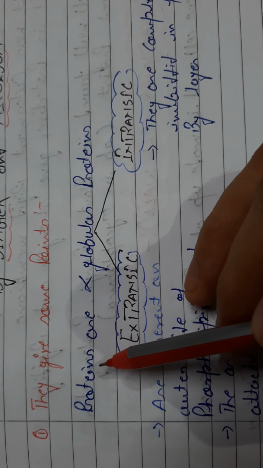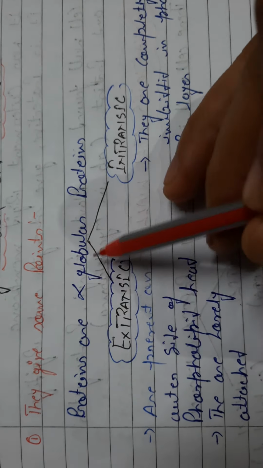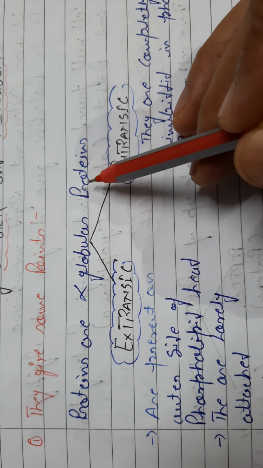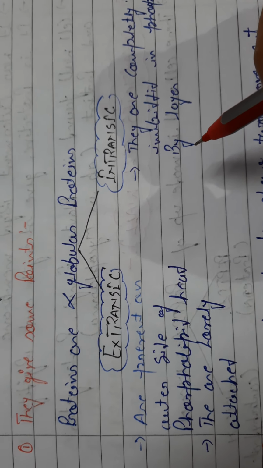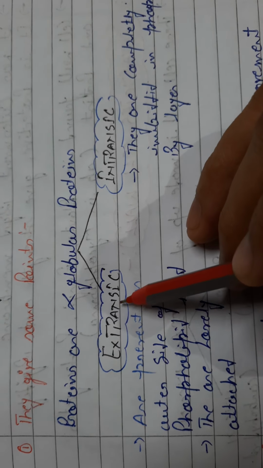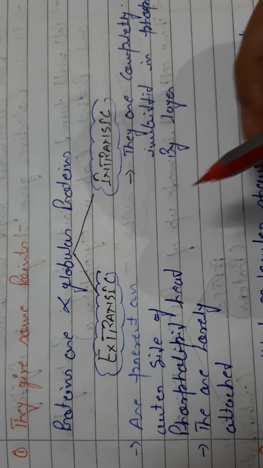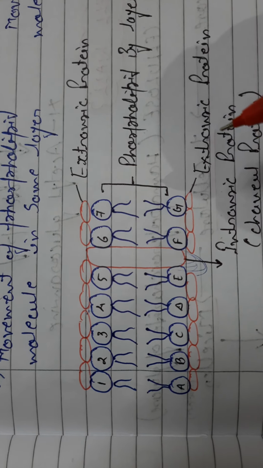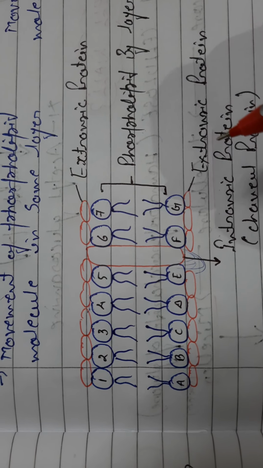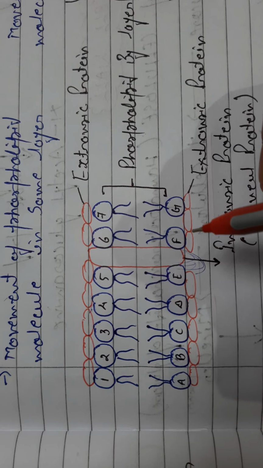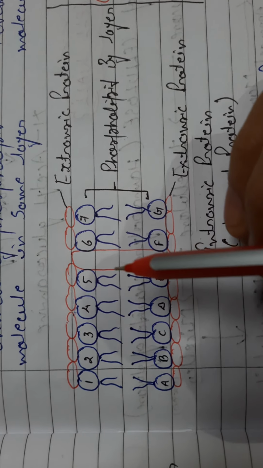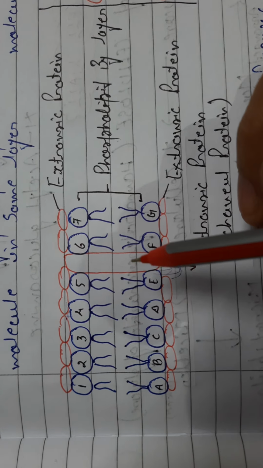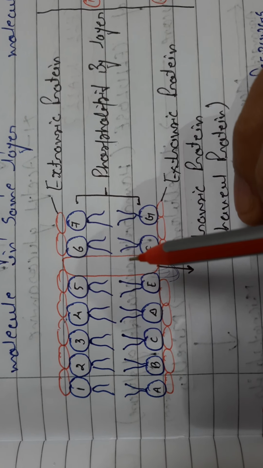They said that the protein, which is known as globular protein, is found in two categories: extrinsic protein and intrinsic protein. And where are the extrinsic and intrinsic proteins found? Have a look. This is the diagrammatic representation of the plasma membrane proposed by Singer and Nicholson. This diagram is related to the fluid mosaic model. Where are the globular proteins, which are divided into two categories: extrinsic protein and intrinsic protein?